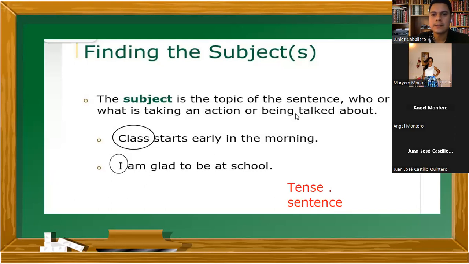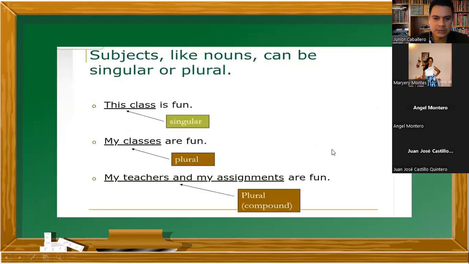Now let me erase this, and let's go to the next page. Here we have different types of subjects. I mean, we can have singular, we can have plural. Okay, look at the first one. This class is fun. So the subject here is singular, because I'm talking about only one class, right? That's correct.